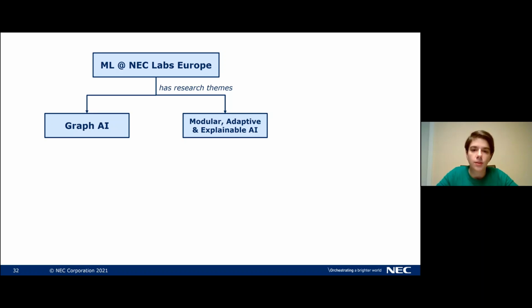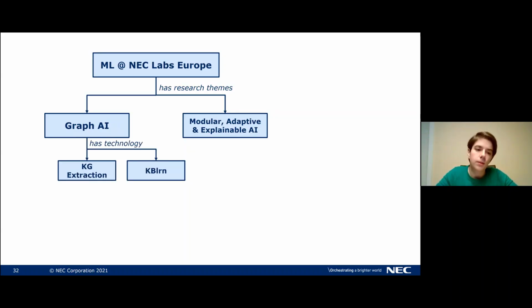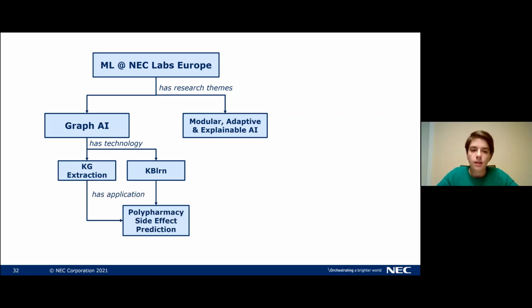The first one was graph AI, and the second one is modular, adaptive, and explainable AI. In graph AI, we have two technologies. The first one allows us to extract knowledge graphs from text, and the second one, KB-learn, allows us, given a knowledge graph, to infer new knowledge. This has different applications, and the one that we looked at today is the polypharmacy side effect prediction.